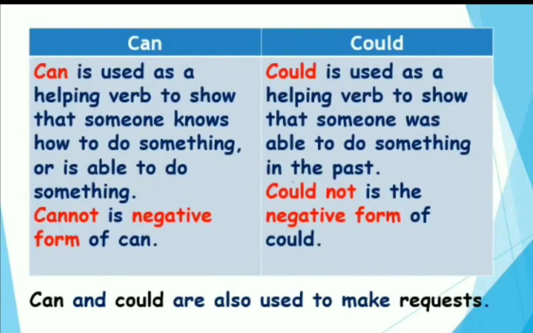Now let's move on to can and could. Can is used as a helping verb to show that someone knows how to do something or is able to do something. Cannot is the negative form of can. Could is used as a helping verb to show that someone was able to do something in the past. Could not is the negative form of could. Now children, can and could are also used to make requests.